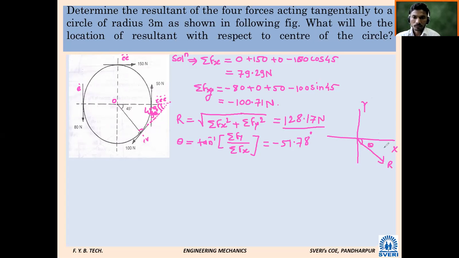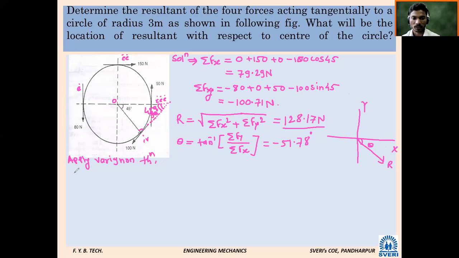Next, what do we want to find now? This is the regular method; many more problems we have solved. Now we have to apply Varignon's theorem. Right now we have calculated the magnitude of the resultant and its direction. Now we want to locate it, so we want to calculate D. To calculate D, we are supposed to apply Varignon's theorem.